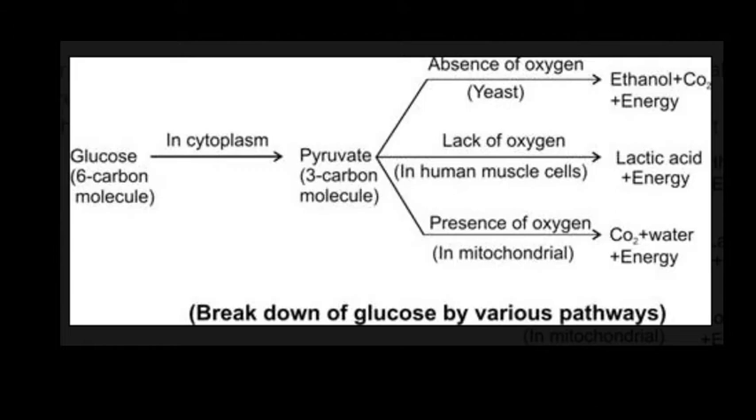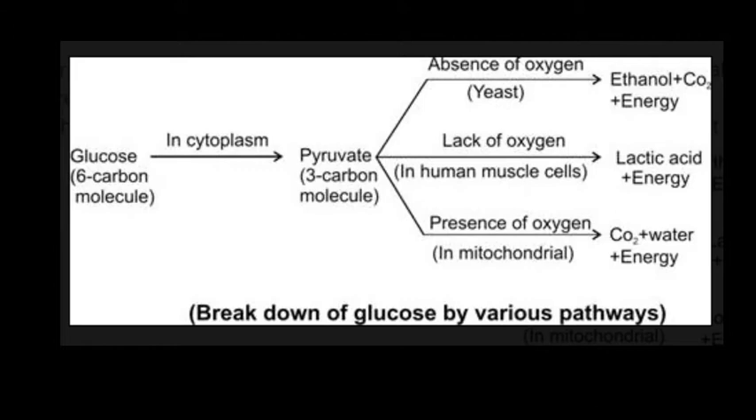This step happens in the cytoplasm, where glucose molecules are broken down into pyruvic acid. As you see in the slide, a glucose molecule is composed of 6 carbon atoms, while pyruvic acid is composed of 3 carbon atoms. Now the fate of this pyruvic acid is the second step of respiration. Further breaking down of pyruvic acid takes place in the mitochondria, and the molecule formed depends on the type of respiration in a particular organism.